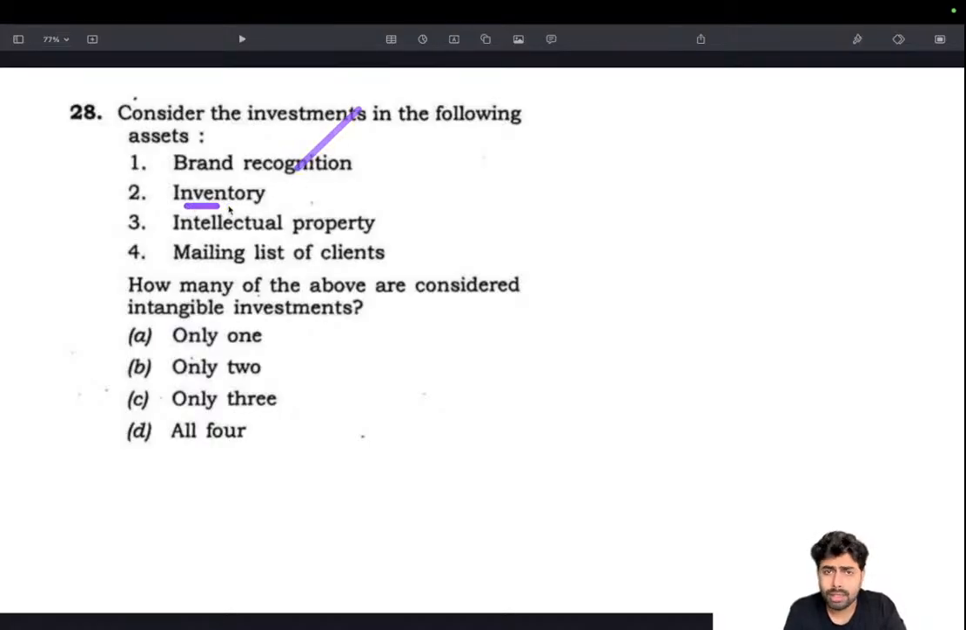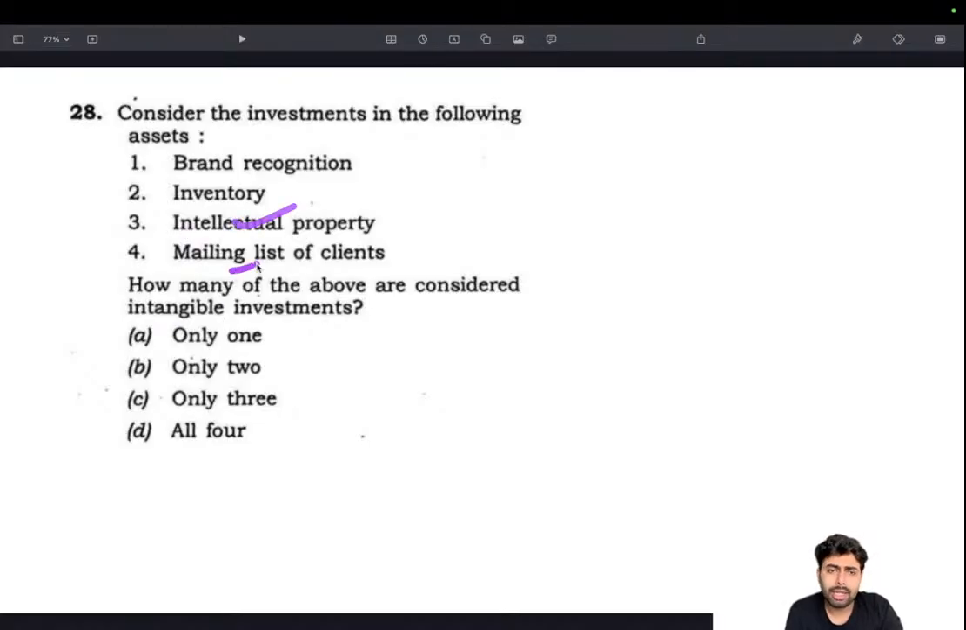Inventory, we all know what is inventory. Inventory meaning the raw materials, the semi-finished goods and the finished goods, actual goods. So that doesn't make it intangible, it's properly tangible, so that's wrong. Intellectual property, again it's an idea. It may be written on paper or whatever format, but it's an idea, there is no final product for that. So intellectual property is also intangible.